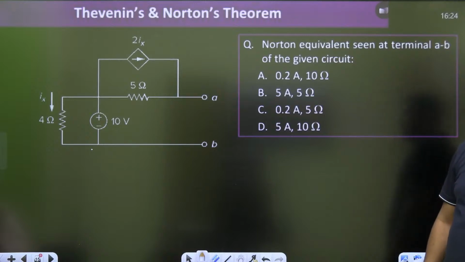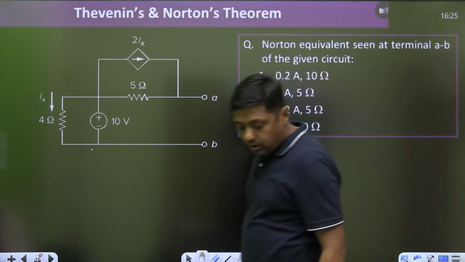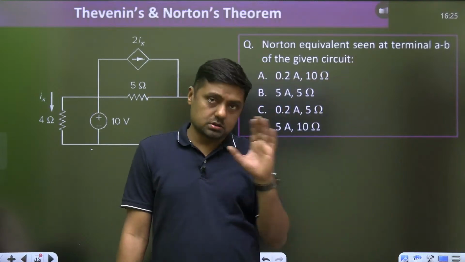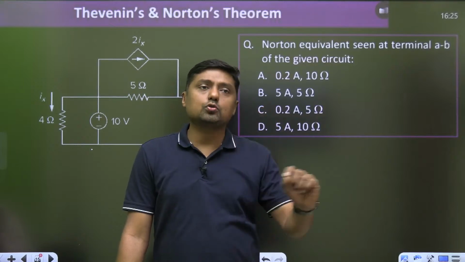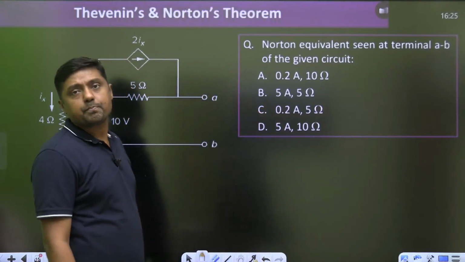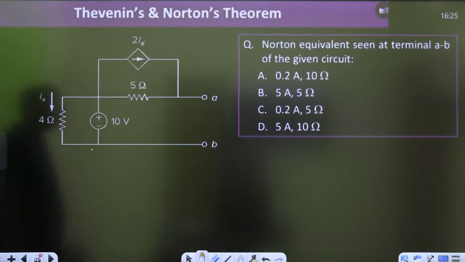Use your copy, pen, calculator. If you are watching the recorded lecture, not live, then pause the session. First of all, try to solve and then go through the solution.